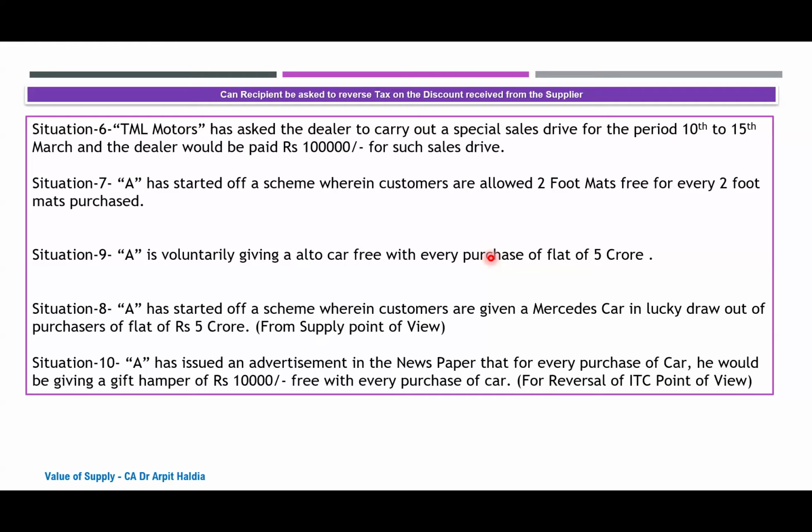Arpit, one more point is there. Whether we can say that when the car is being given, why does section 17(5)(h) come into the picture, and how? Then it becomes a very thin line.